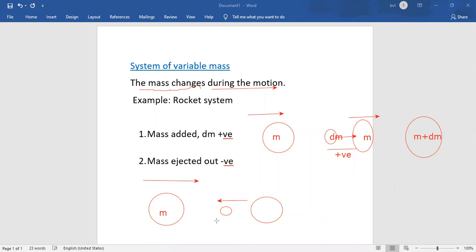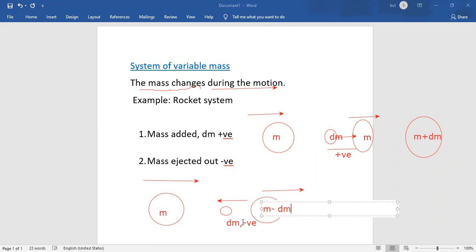As this mass is ejected out, it is traveling in the opposite direction, so this is considered as negative. And this is the remaining mass, m minus dm, which is moving towards the same direction as in the initial case.